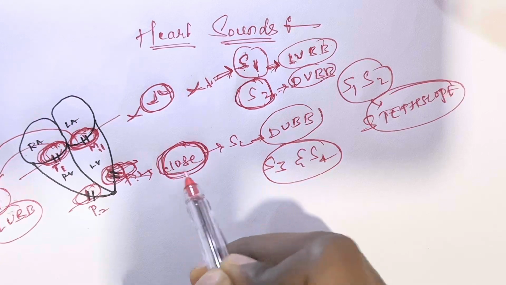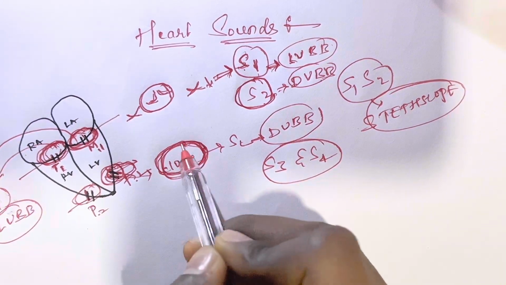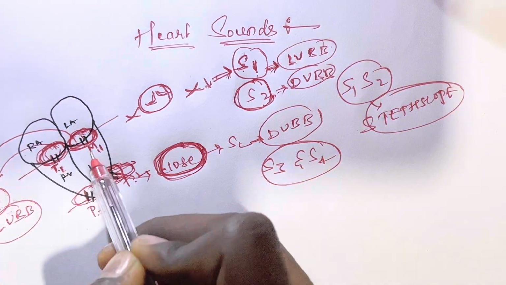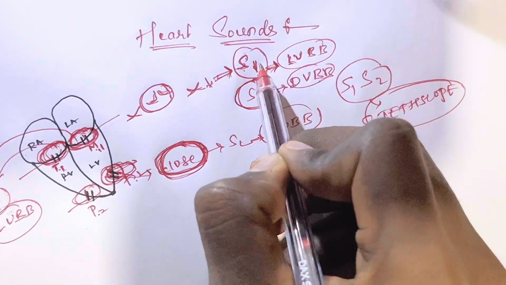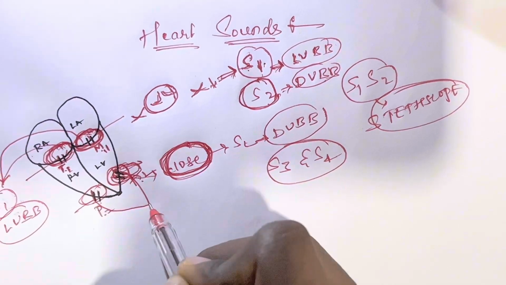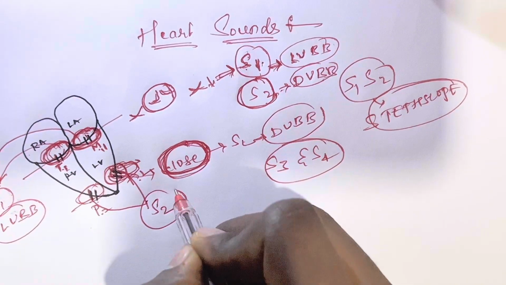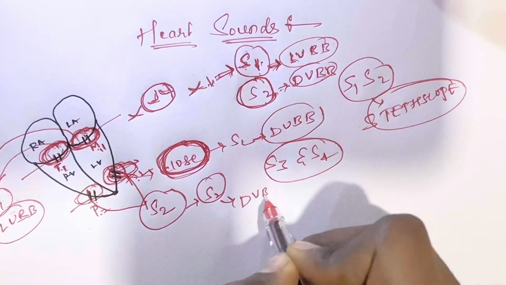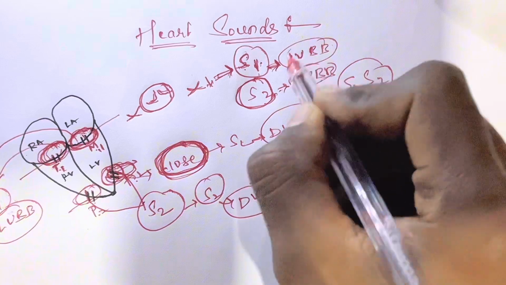So the sounds are heard only at the time of closing. When the tricuspid and mitral valves close, the S1 is heard. When the pulmonary and aortic valves close, the S2 is heard. This is lub, this is dub.